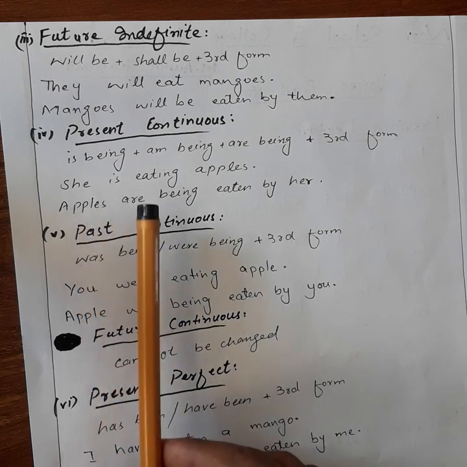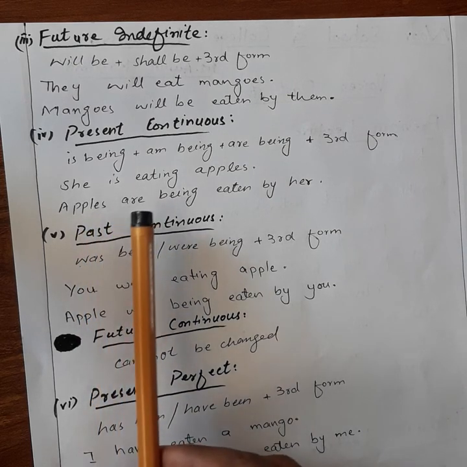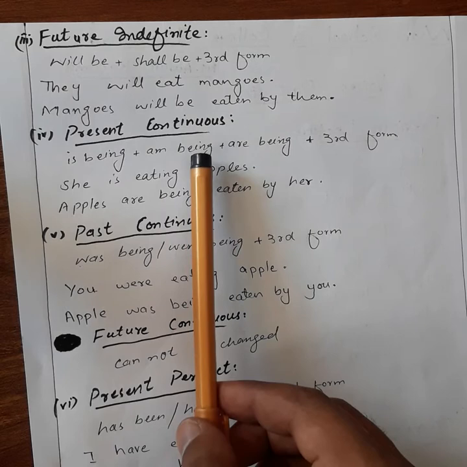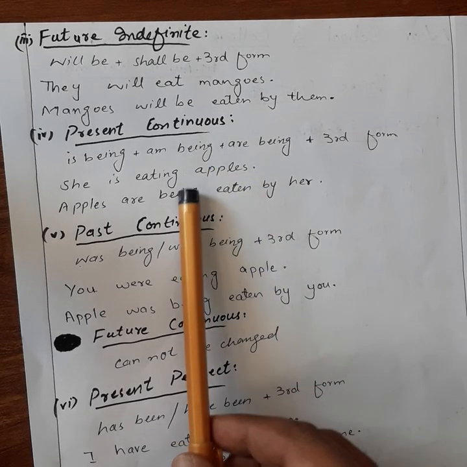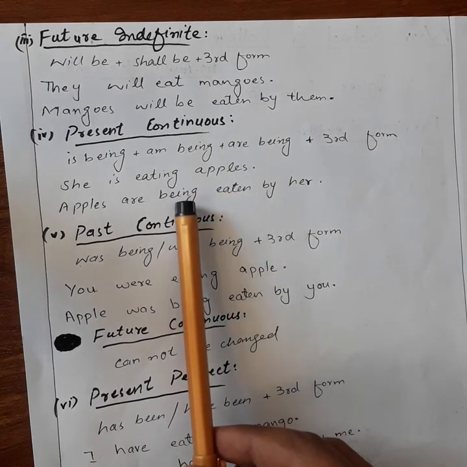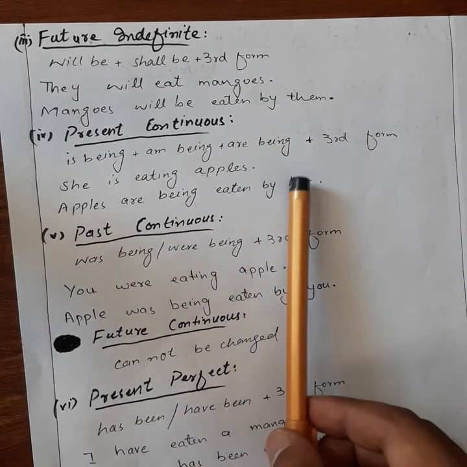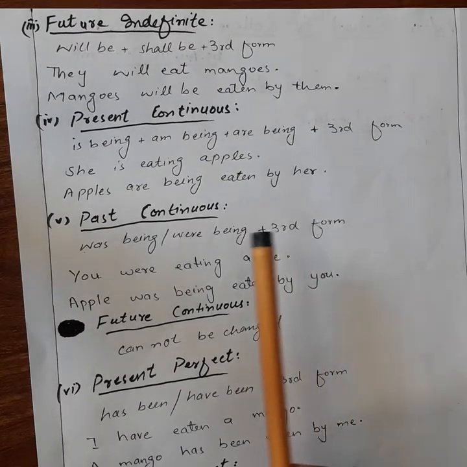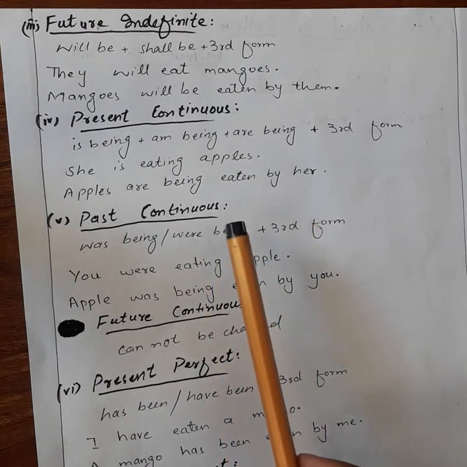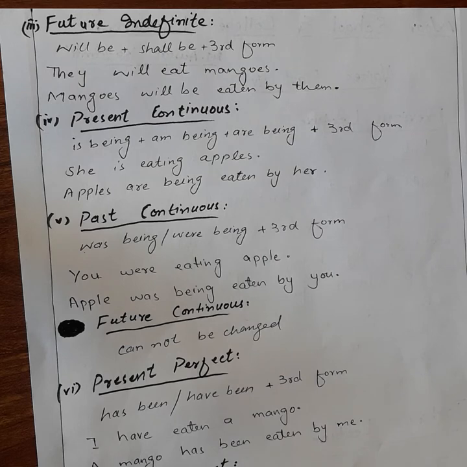Our subject is plural, so we will use are. The apples are, then we have ing form of main verb eating, so we will use ing form of be, being. So apples are being eaten by her and the main verb used here is eaten, and we always use third form of main verb because it is a general rule for voices.